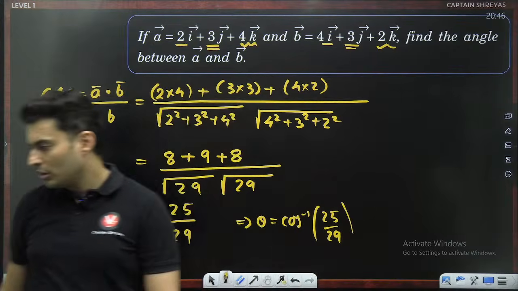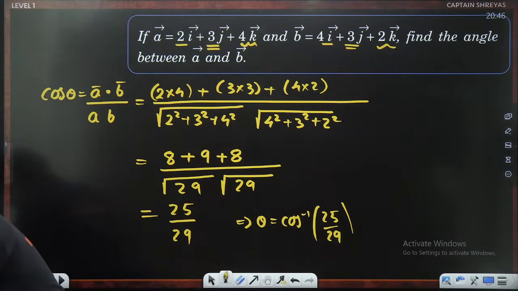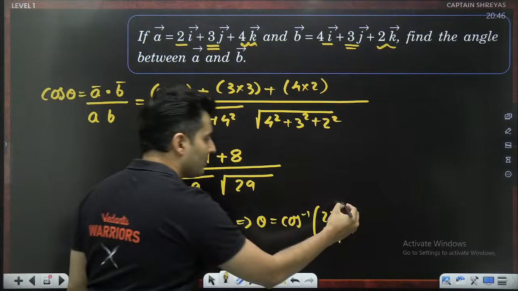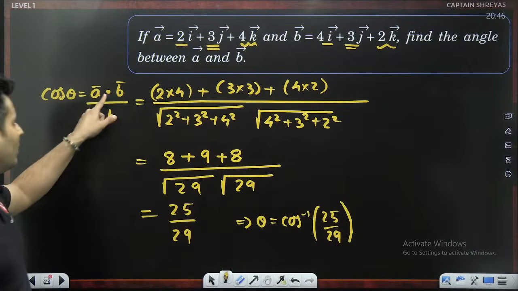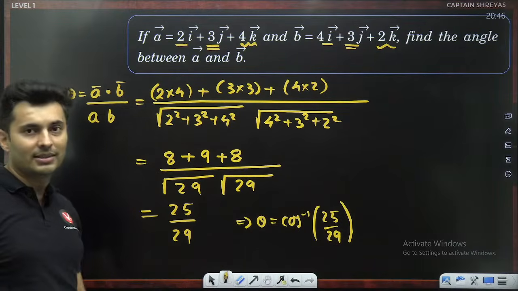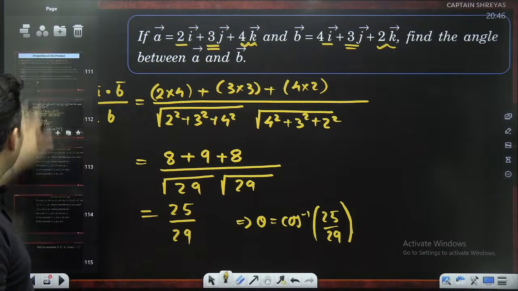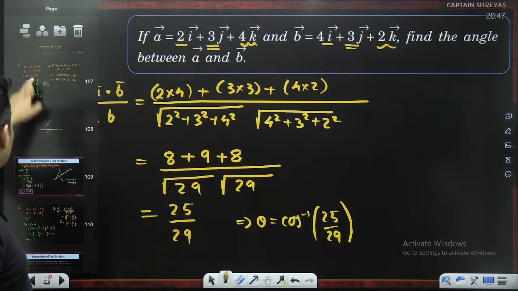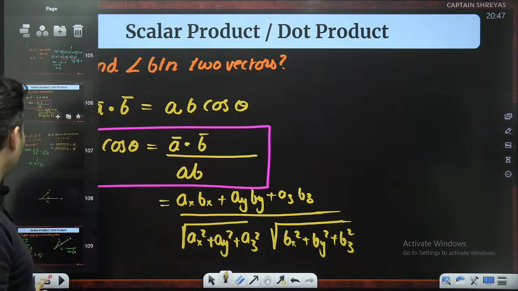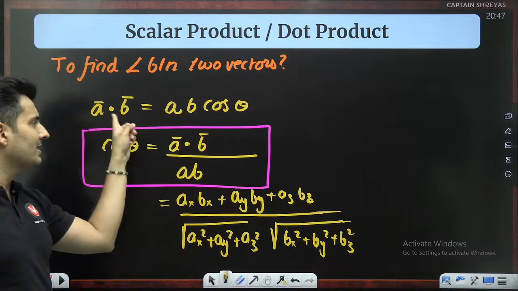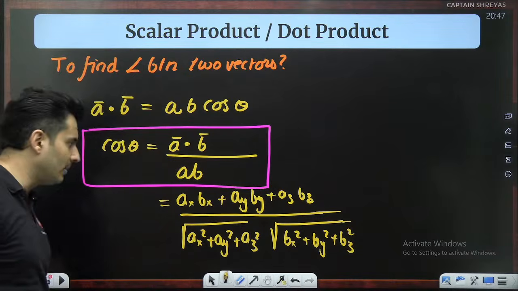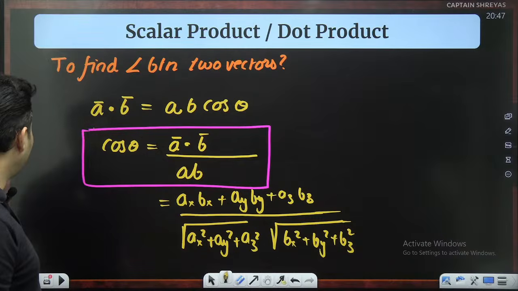Just check this out. Cos inverse of 25 by 29. Very good, Divakar. Adiksha, so many of you got it correct. Excellent. Can we use sine theta? No, Mesu. Why will we use sine theta? Because we are using dot product. If you are using dot product, you have to use cos theta only, because remember, that was the derivation. I derived this formula because that comes from the definition of A dot B. A dot B has been defined using cos theta.